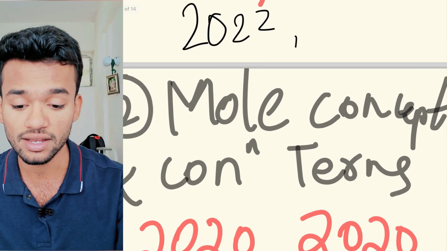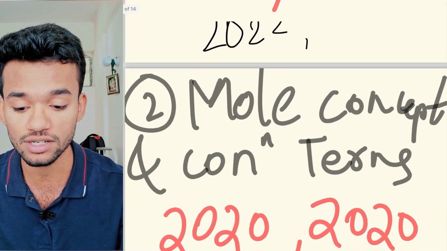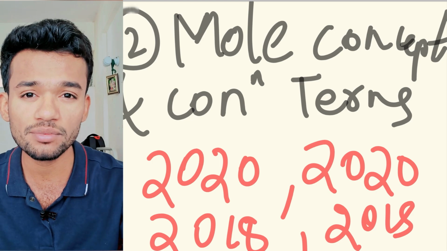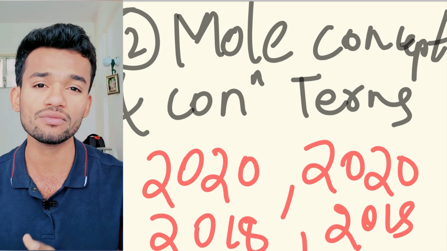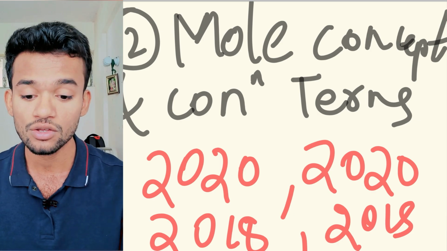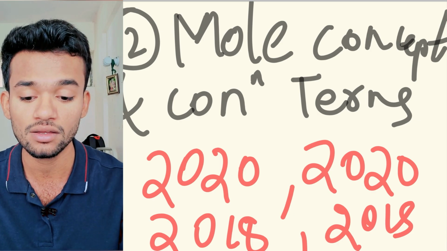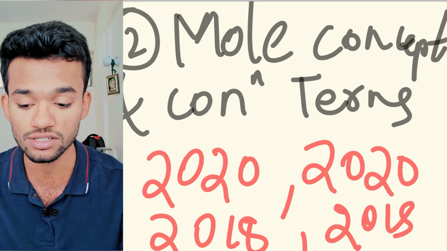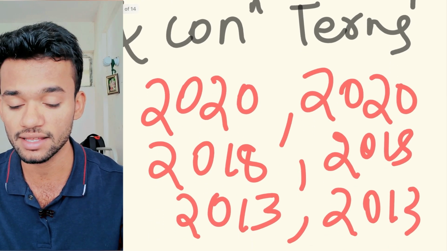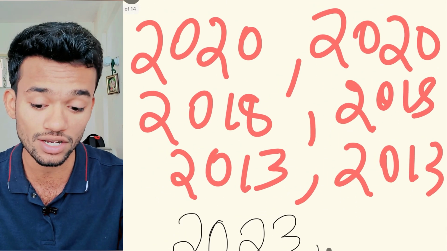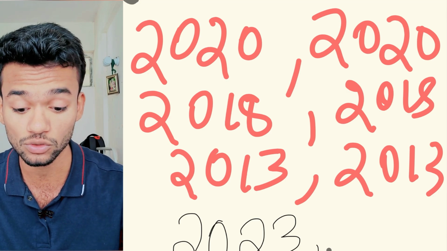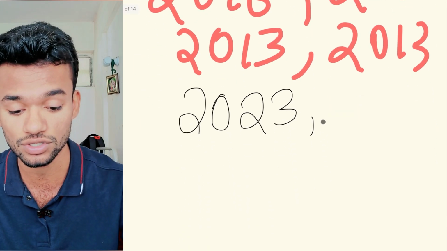The second important topic is mole concept and concentration terms. Mole concept is something that is going to come in further lessons of physical chemistry, whether in second year or first year. So make sure that you are conceptually very clear with mole concept and concentration terms. You can see the questions they asked in 2020, twice, 2018, 2015, and 2013, again twice. In 2023 even they have asked these questions.